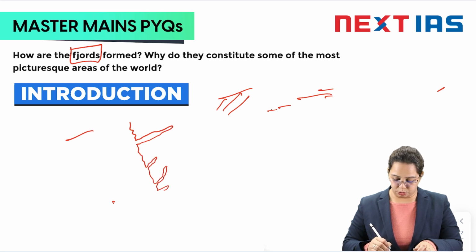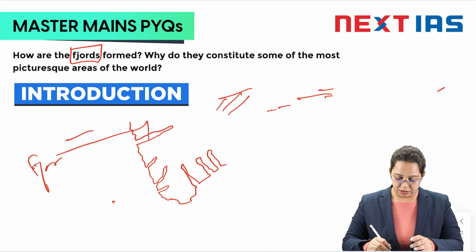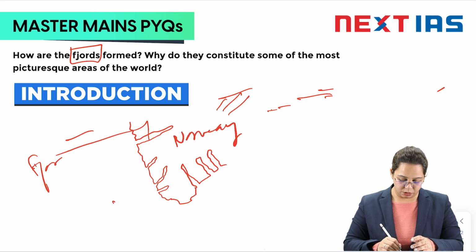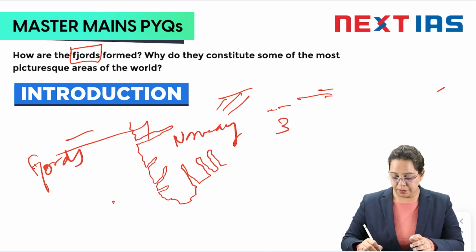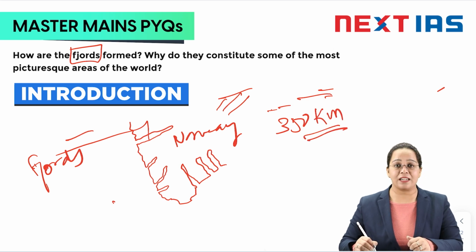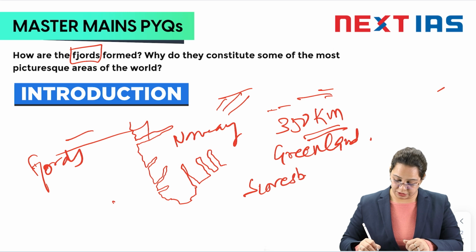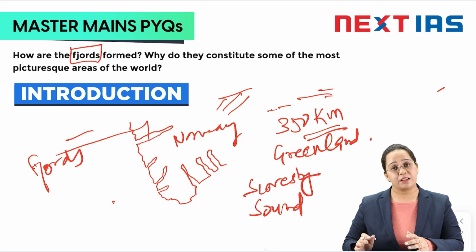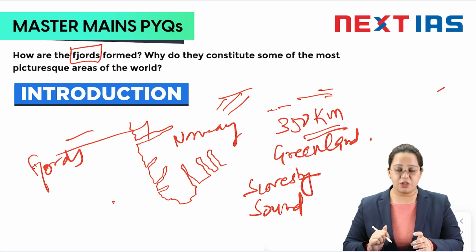Not every fjord is too long, some are short also. These are extended inside the land structure. So these are fjords. This is Norway, if we assume it. Okay, these are fjords. The longest fjord we know extends up to 350 km inside the mainland, and it is found in Greenland. The name is Scoresby Sound fjord. This is the longest fjord we know.